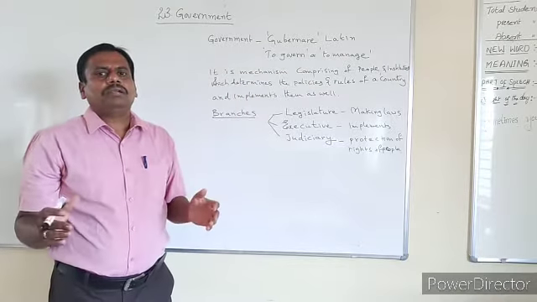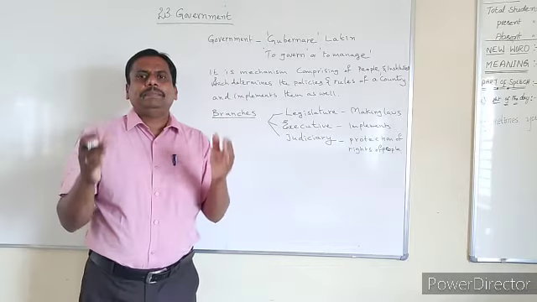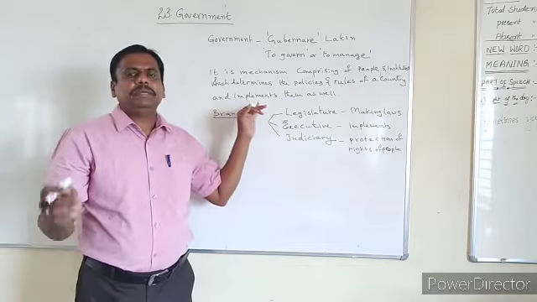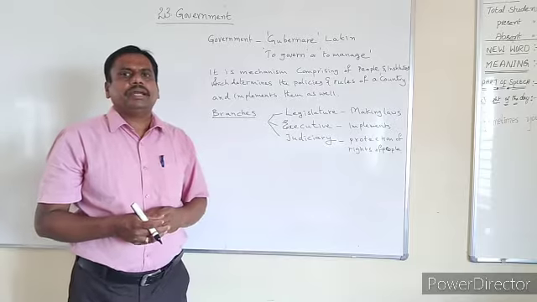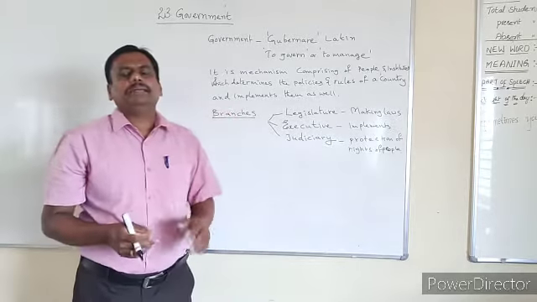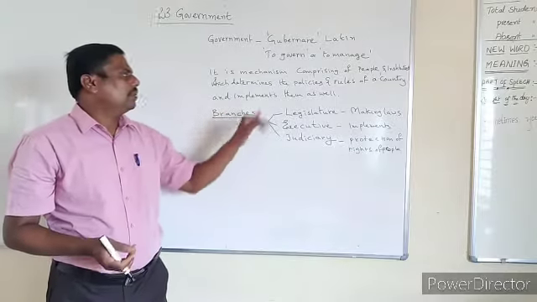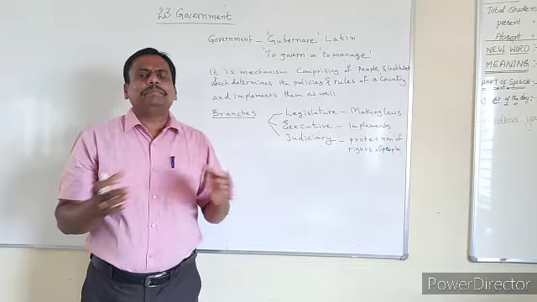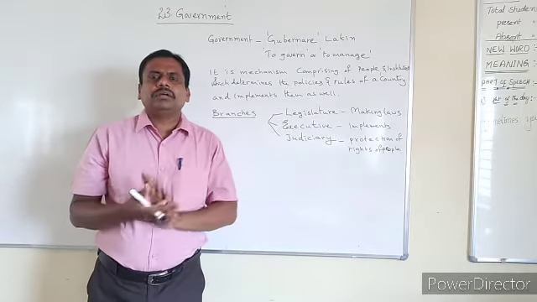How do you define government? Government is a mechanism comprising of people as well as institutions, and these people and institutions determine the policies and rules of a country and even implement them as well. So this is what the government means. Then what are the branches we find here? Can we imagine a country without government?